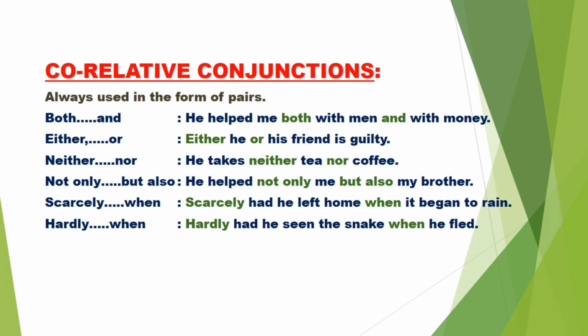Now, let us discuss the third kind of conjunction, which is the correlative conjunction. Now, a correlative conjunction is always used in pairs. The conjunctions are both ... and, either ... or, neither ... nor, not only ... but also, scarcely ... when, hardly ... when. You must have used sentences with these. Look at the examples. He helped me both with men and with money. Either he or his friend is guilty. He takes neither tea nor coffee. He helped not only me but also my brother. Scarcely had he left home when it began to rain. Hardly had he seen the snake when he fled. So these are the examples of correlative conjunctions.